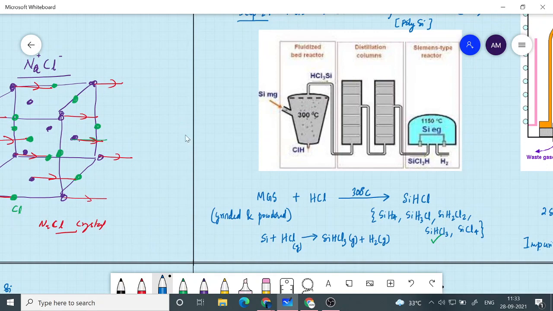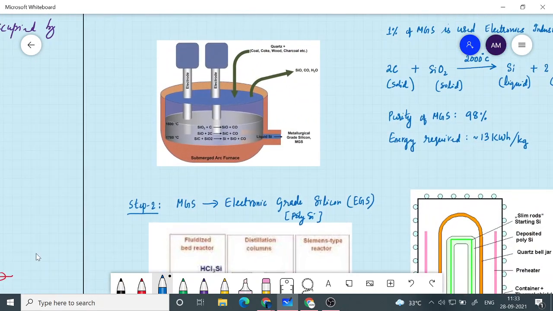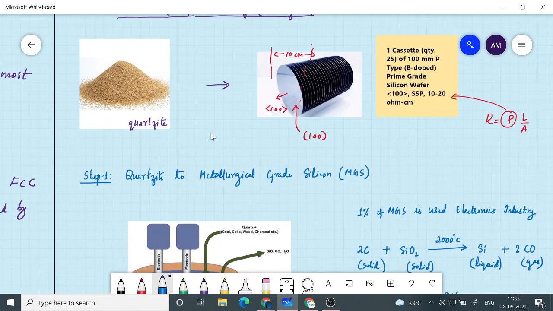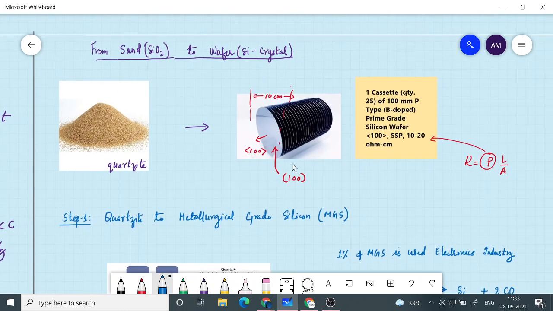So this was to give you an idea of how to convert the sand, which is the raw material, into a wafer, which is N-type or P-type or even intrinsic material.